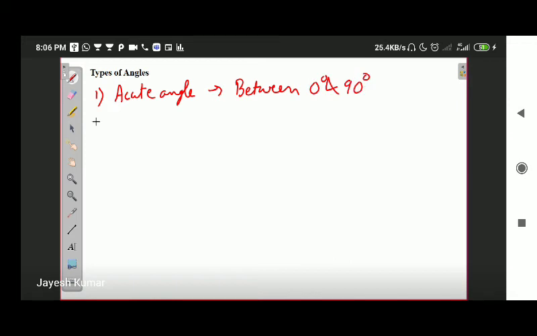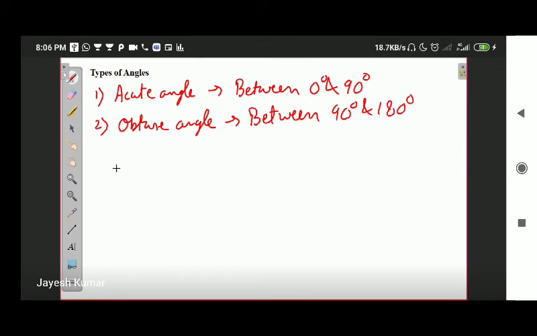After this, obtuse angles are between 90 degree and 180 degree. After this, the right angle, which is an angle of 90 degree.